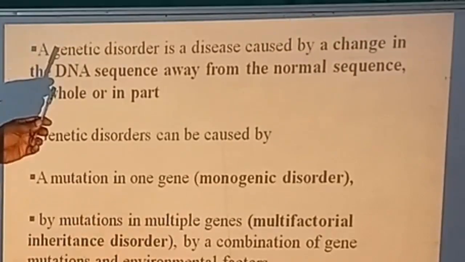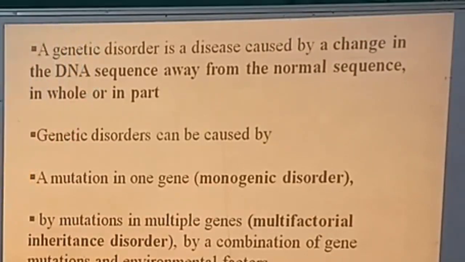A genetic disorder is a disease caused by a change in the DNA sequence away from the normal sequence, in whole or in part.